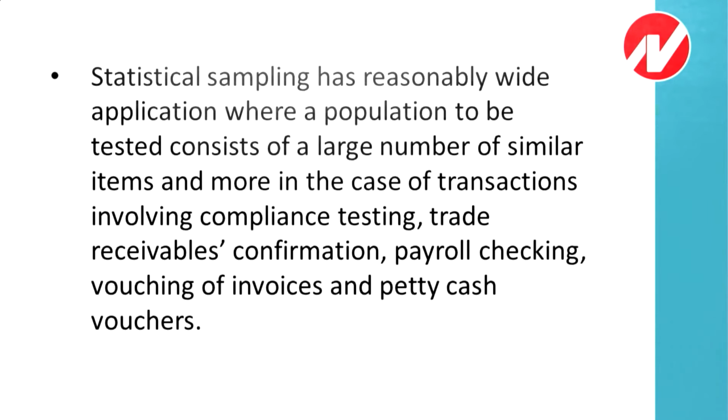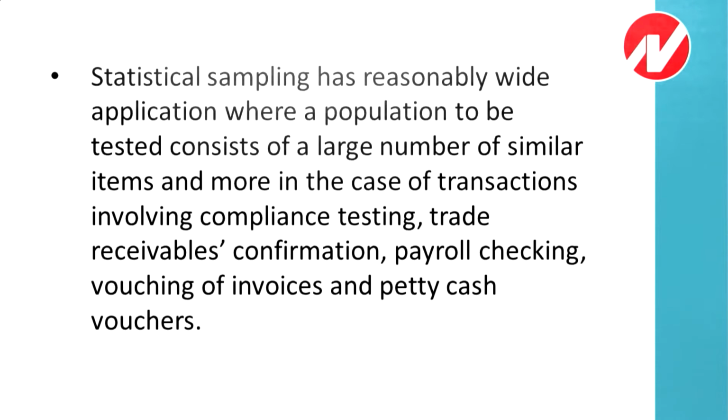Statistical sampling has reasonably wide application where a population to be tested consists of a large number of similar items, and more in the case of the transactions involving compliance testing, trade receivables confirmation, payroll checking, vouching of invoices and petty cash vouchers. This point they are asking कि कहाँ पर statistical sampling will be better for us. Which area will be better for statistical sampling? For statistical sampling, the large number of similar units should be there. That is, we can use the word homogeneous. Homogeneous items should be there for statistical sampling.